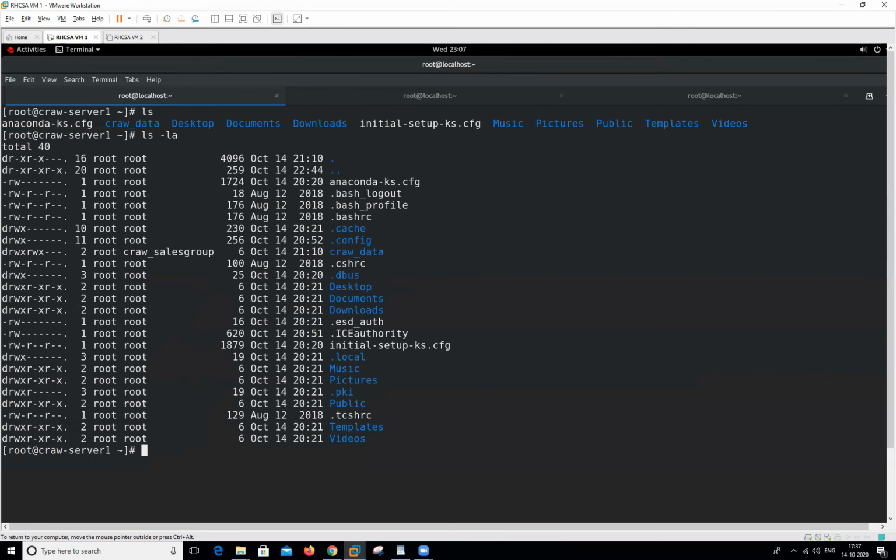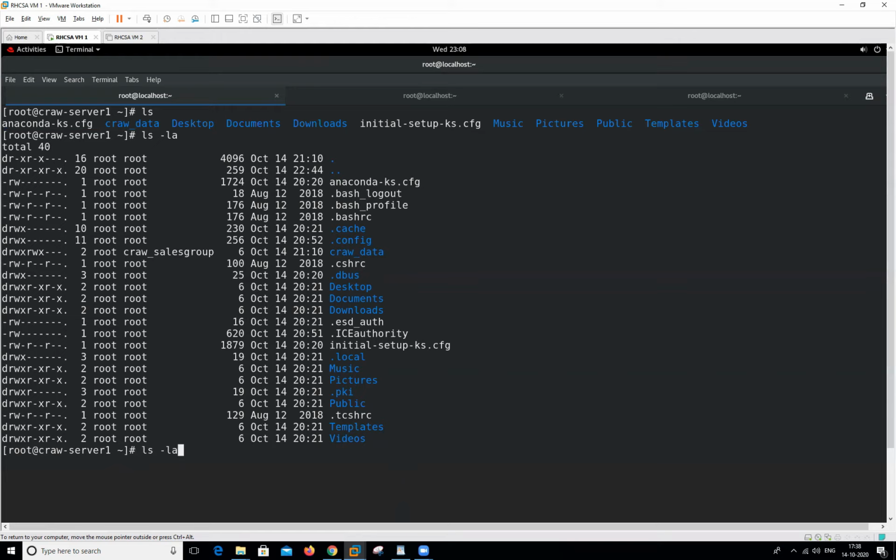by using a, it will show a lot more folders. This file also, this file also. The dot means it's hidden. So it's a hidden folder, it's a hidden file. This one is also a file, this one is also a folder. So all the files that are hidden, it will show.